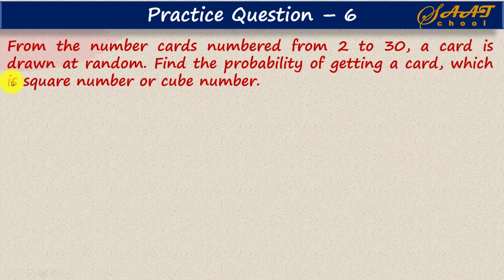Now find the probability of getting a square number, and then find the probability of getting a cube number. Find the square numbers from 2 to 30 and the cube numbers from 2 to 30, and then find the probability of getting a card which is a square number or a cube number. You can just refer to practice question 5. Follow exactly the same process. The process is exactly similar. I think you can complete this challenge.